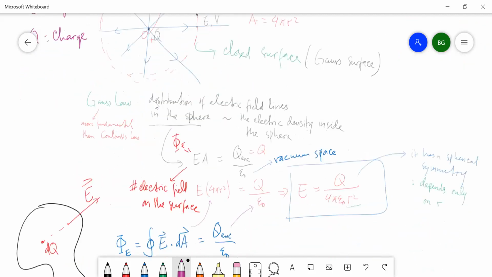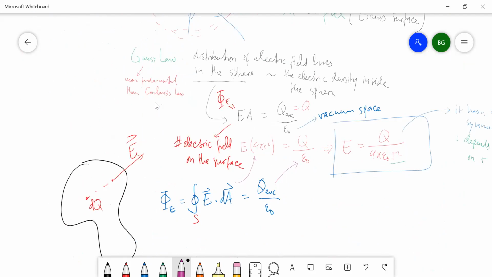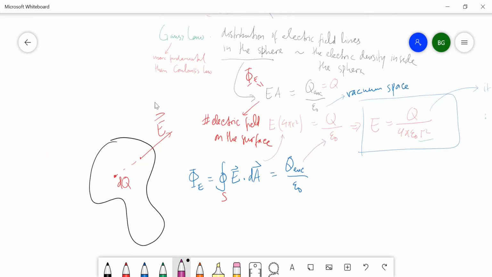Secara umum, kalau saya ambil sebuah permukaan tertutup sembarang dan di situ ada muatan listrik dq, maka integral tertutup dari E pada permukaan itu sama dengan Q enclosed dibagi epsilon.